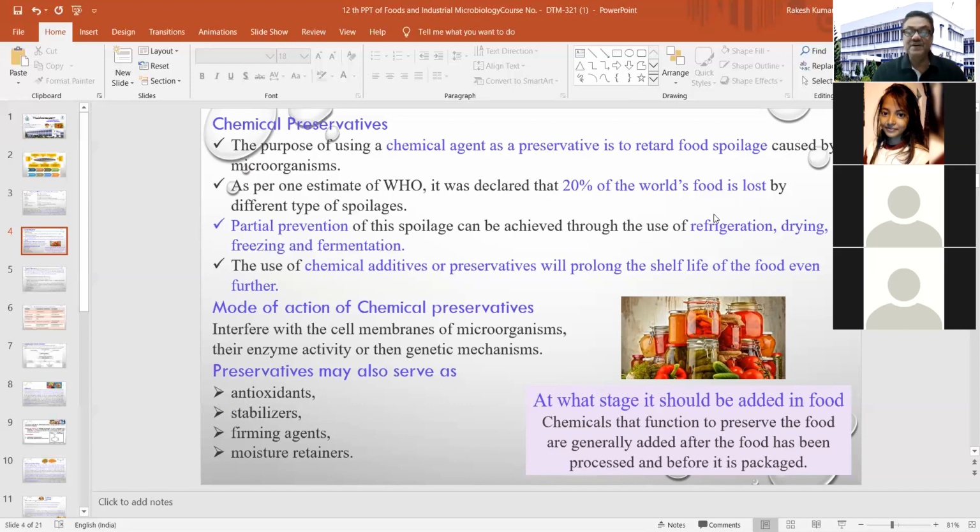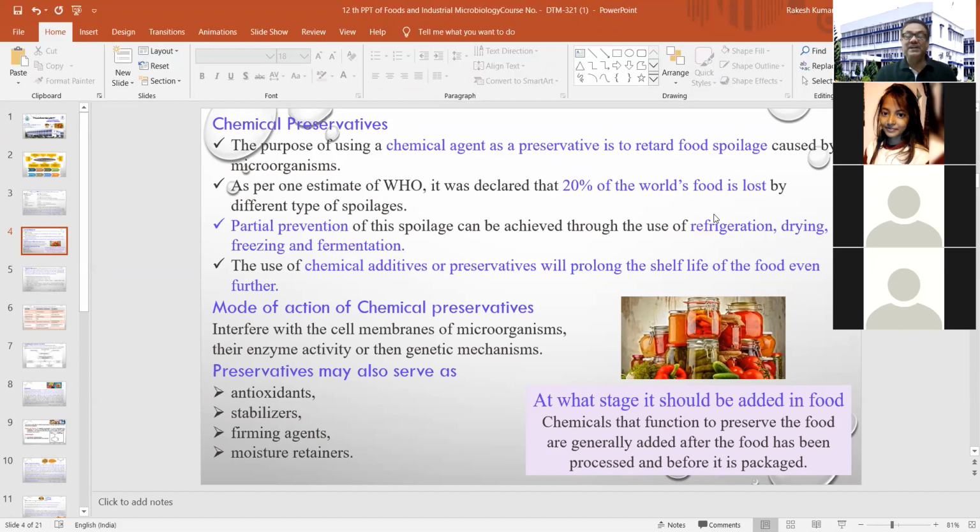Partial prevention of these spoilages can be achieved through traditional methods, that is refrigeration, drying, freezing, and fermentation. Whatever preservation effect you get by adopting these methods can be extended by using some amount of chemical additives in those food items. So just for prolonging the shelf life of your food item, you can additionally use these chemical additives.